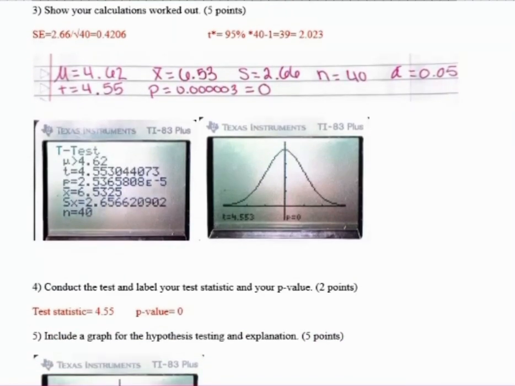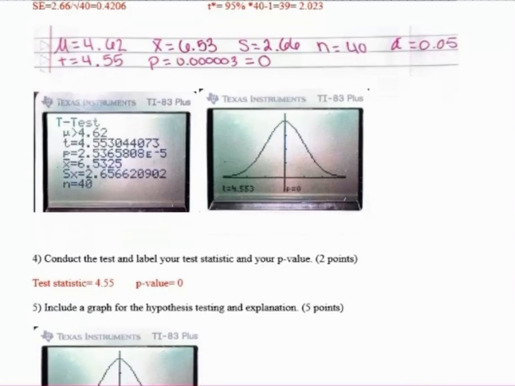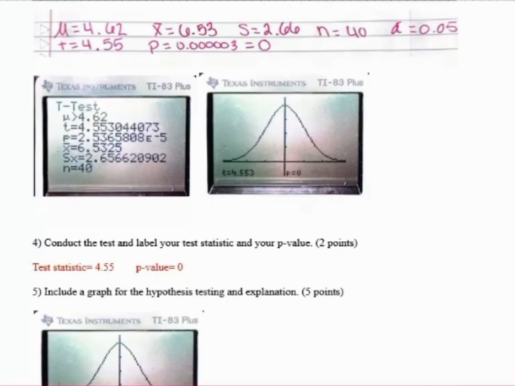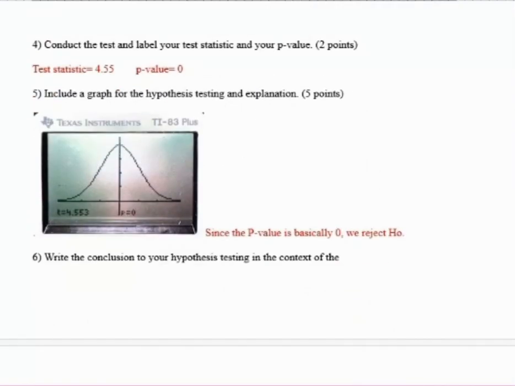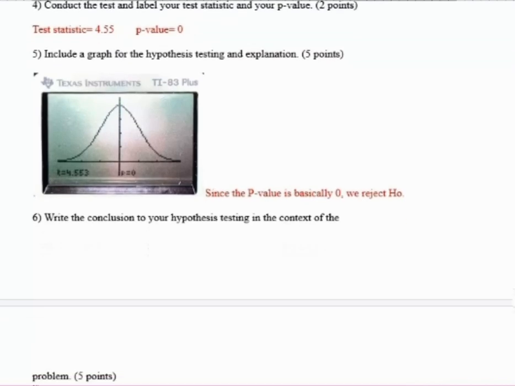These are our calculations. Our SD was 0.4206. Our T star was 2.023. Population mean was 4.62. Sample mean was 6.53. Our standard deviation was 2.66. Sample was 40, alpha was 0.05, 5%, our T was 4.55, and our P was essentially 0. This is the calculator. I just rewrote the test statistic was 4.55 and the p-value was essentially 0.